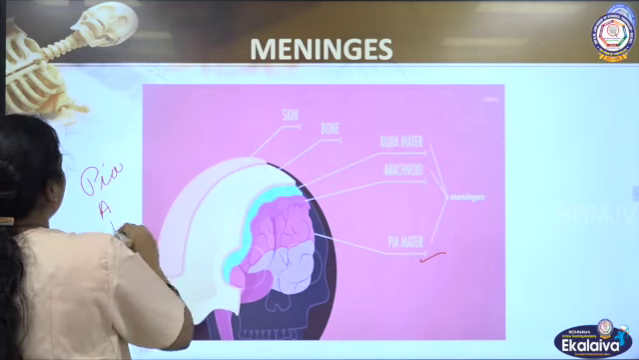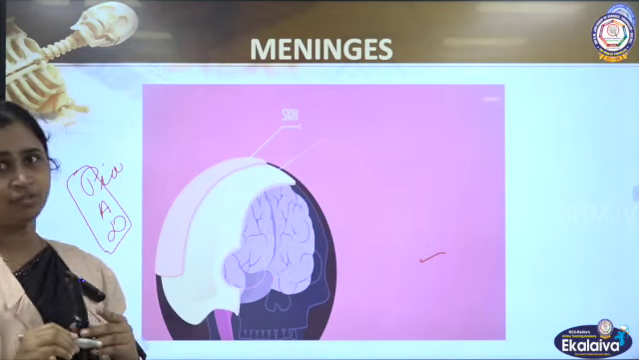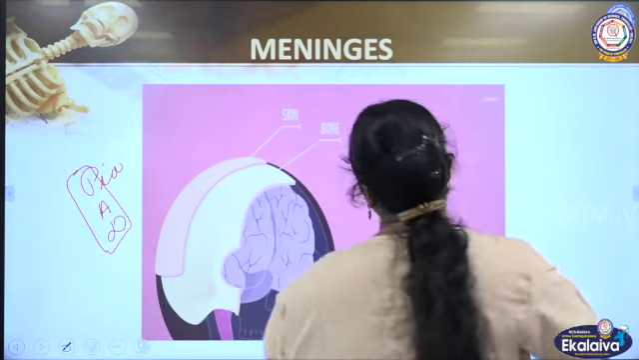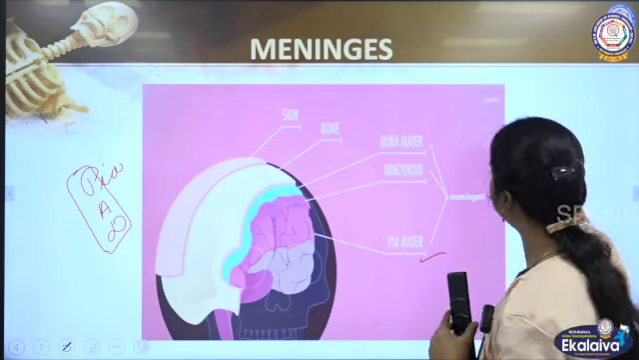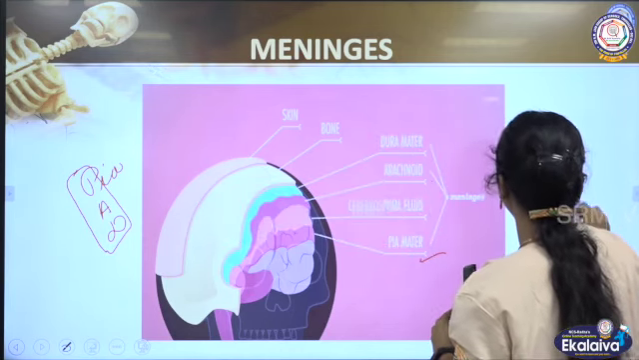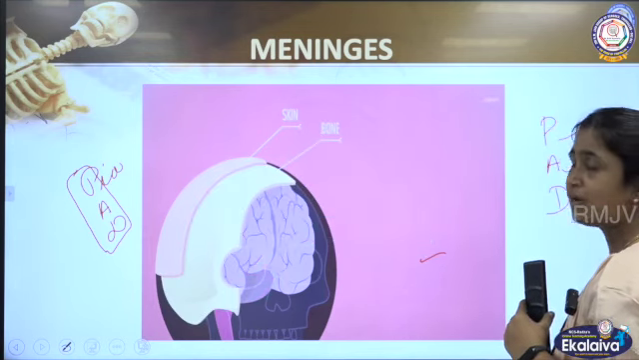Arachnoid matter, dura matter. PAD, just keep in mind like this pad so that you will not forget. And you are talking from here, from inside. So, remember the word PAD so that you can write it very clearly. Pia matter, arachnoid matter, dura matter.